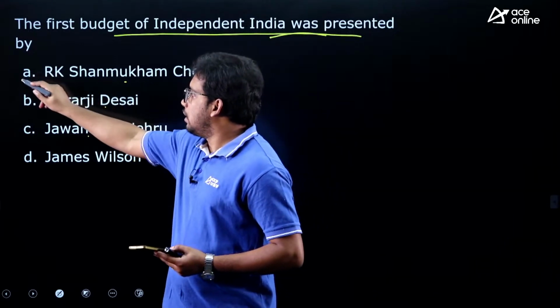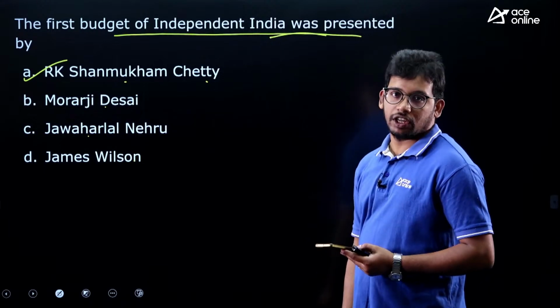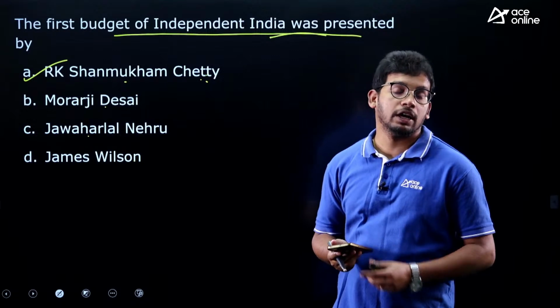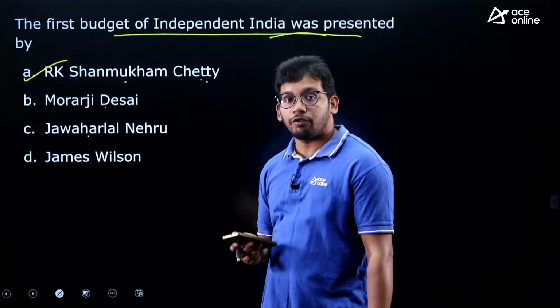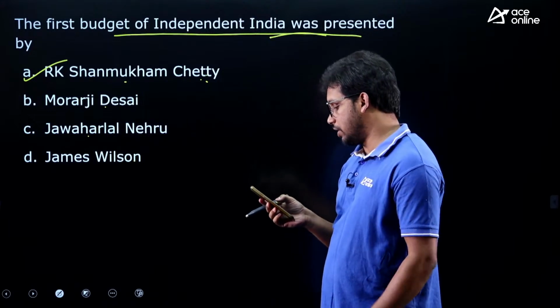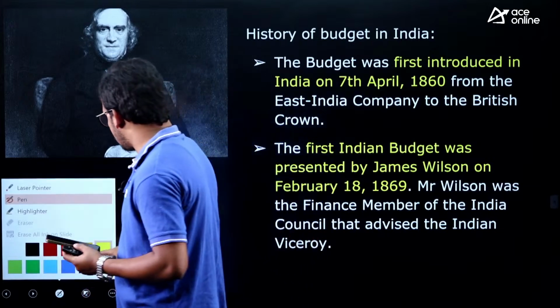This is a little tricky, a little factual one, that is R.K. Shanmugam Chetty. He is the one who presented the first budget after independence. In 1947 we got independence, and after that he was the first to propose the budget, right. Let us briefly see the history of the budget.